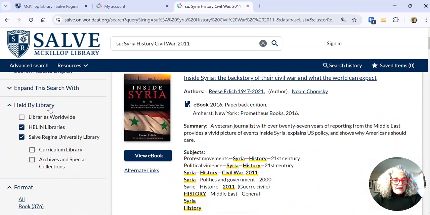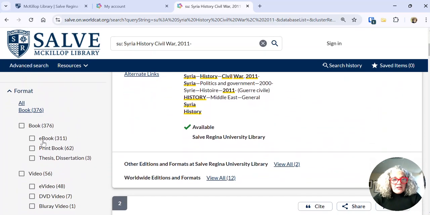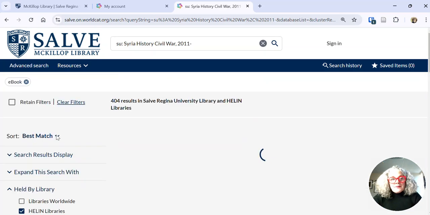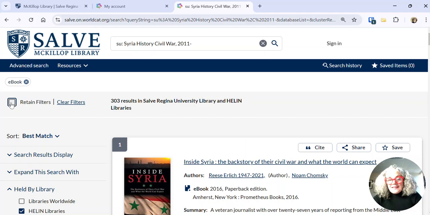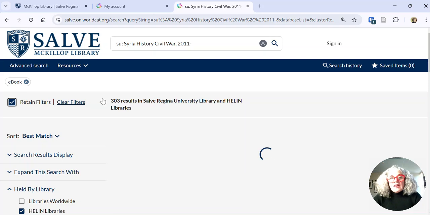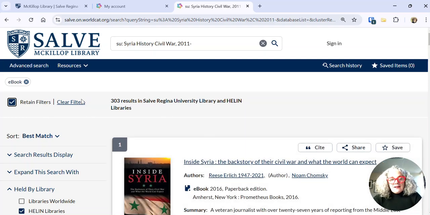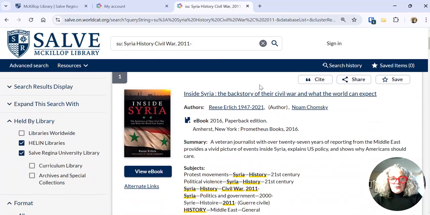On the left-hand side, we could also limit only to ebooks if we were off campus and wanted immediate access. I usually suggest you click on Retain Filters so that it will keep the filter ebook as you continue to add words to your search.